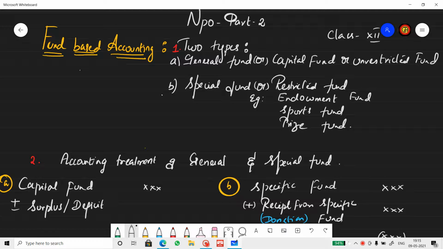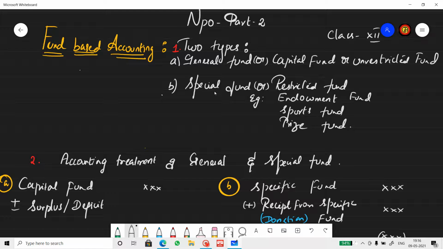There are two types of funds. General fund, otherwise called capital fund or unrestricted fund. Well, as the name says, there is no restriction as to the usage of the fund. This is a general fund, which can be used for any purpose.